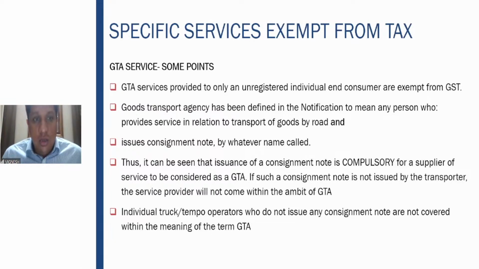Yeah, so therefore, the main criterion for deciding who is a goods transport agency is a person who provides the service of transport of goods by road and also issues a consignment note by whatever name called. That is one of the major traits or features of a goods transport agency. Therefore, issuance of a consignment note is compulsory for a supplier of service to be considered a GTA. So how do you know whether a person is a GTA or not? Whether he issues a consignment note.